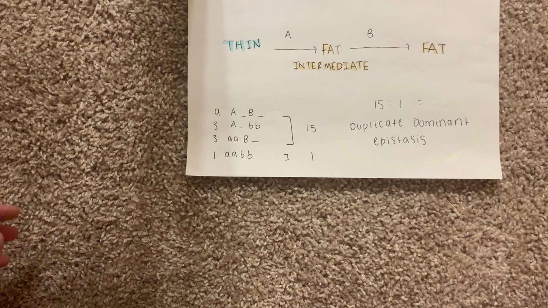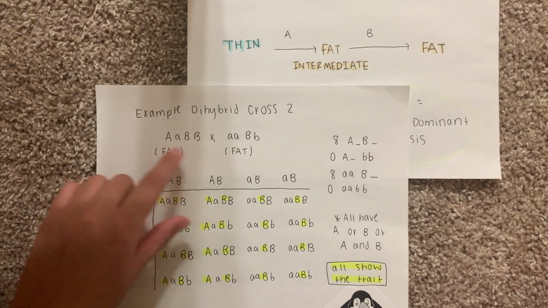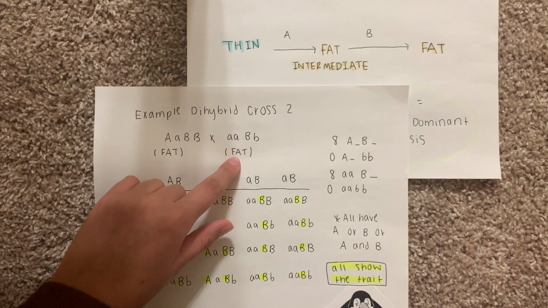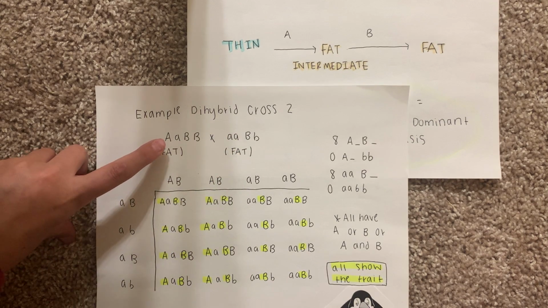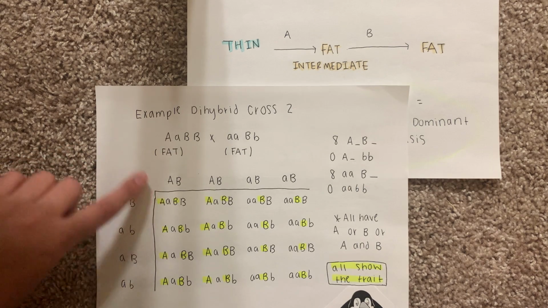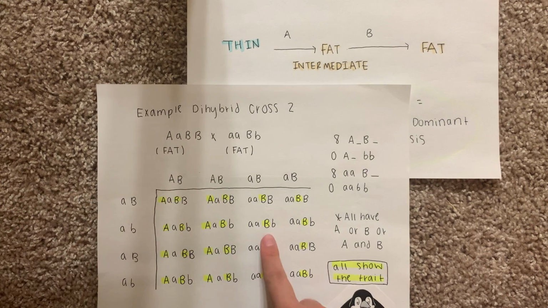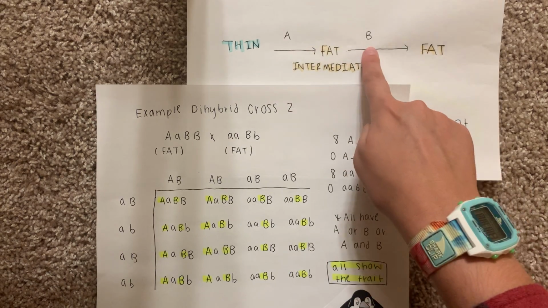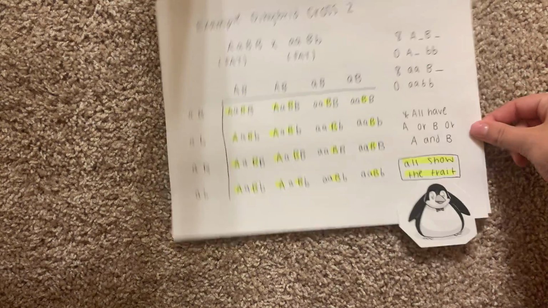In another example, we also have another fat penguin and a fat one being crossed. And for this one, they have a different set of alleles. But all of these from the cross outcome have a big A or a big B or just the big B. So with that being said, they all show the trait because they all have either a big A or a big B, resulting in the fat penguins. So that would be 16 fat penguins from that example.